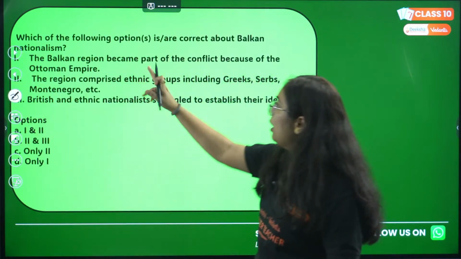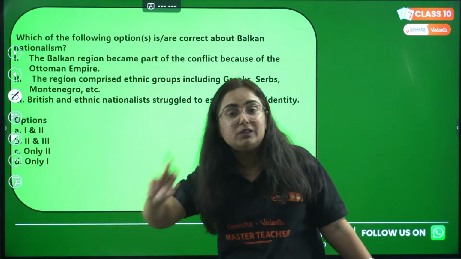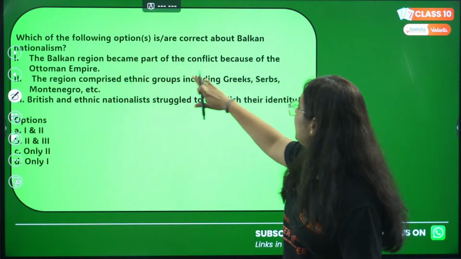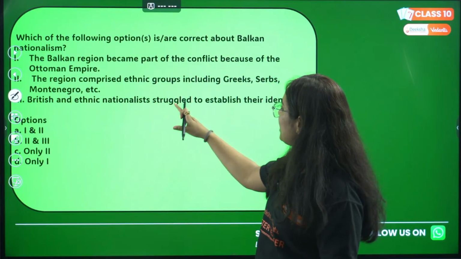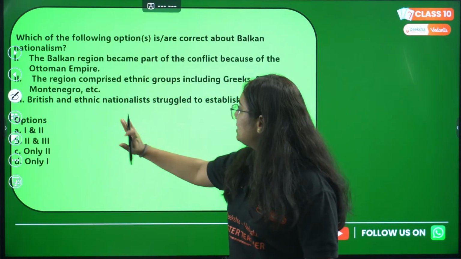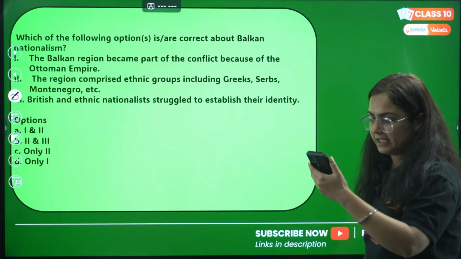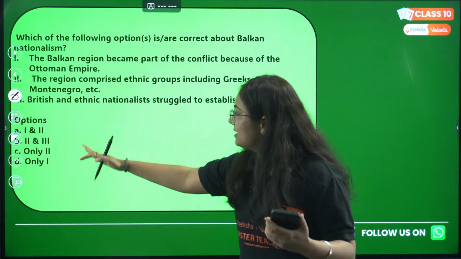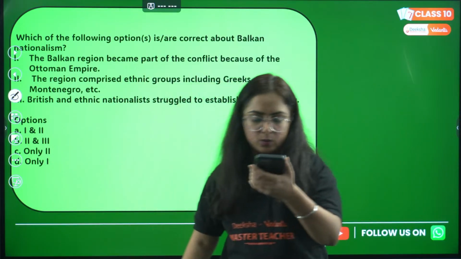Next question is, which of the following options is or are correct about Balkan nationalism? The last topic of the chapter. Point number 1, the Balkan region became part of the conflict because of the Ottoman Empire. Second, the region comprised ethnic groups including Greek, Serbs, Montenegro and others. Third, British and ethnic nationalists struggled to establish their identity. Now this one is interesting. Option A is 1 and 2. Option B is 2 and 3. Option C is 2 only, or option D is 1.